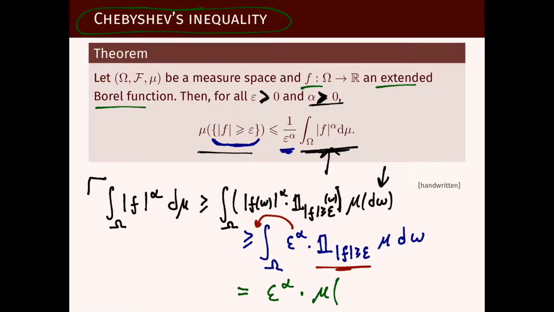And this is exactly the set of points omega for which the function f takes values larger than epsilon. And if we now look at what we have, we started with this, and we found as a lower bound for it this number, which is exactly what is being said in the statement of this theorem. So this proves Chebyshev's inequality.